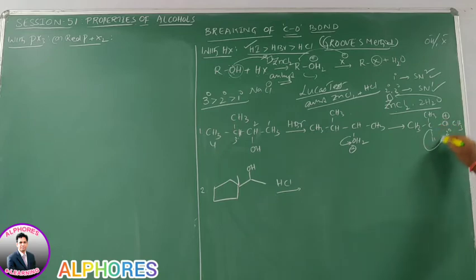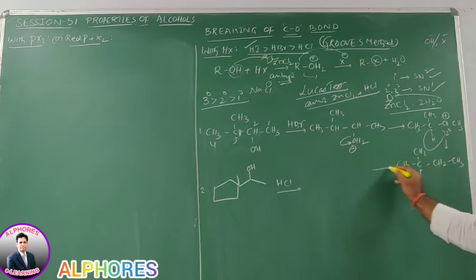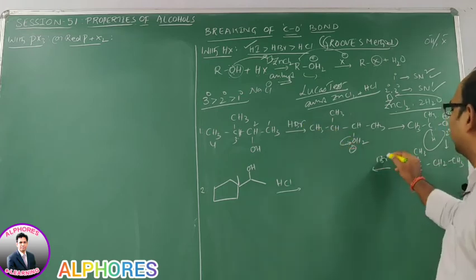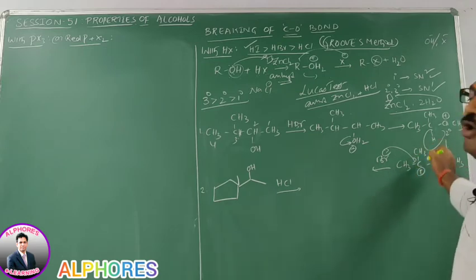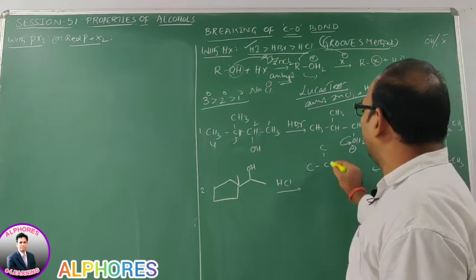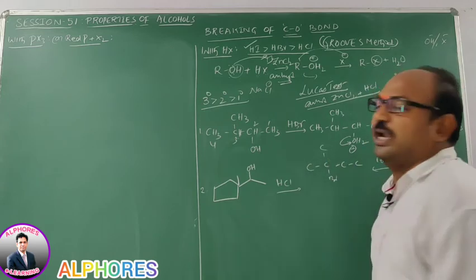Hence a hydride shift happens, giving a tertiary carbocation. Br minus then attacks this positively charged carbon, and you get 2-bromo-2-methylbutane.